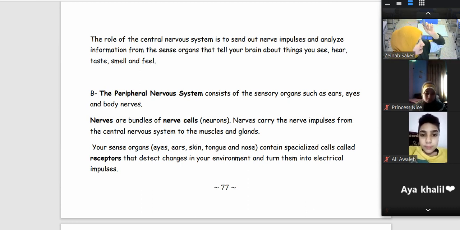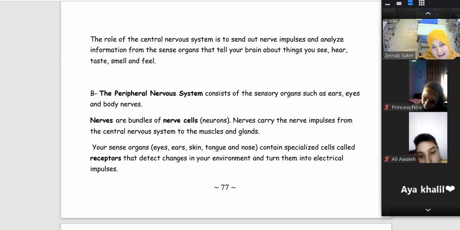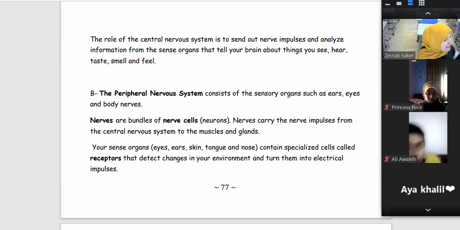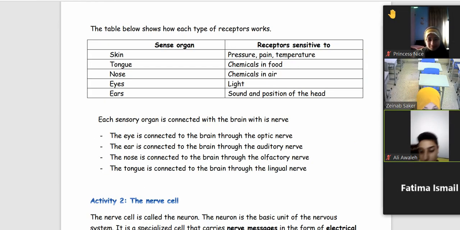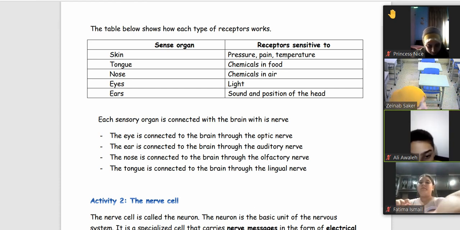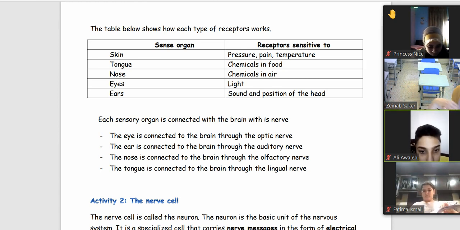So the brain analyzes and explains the whole message, and sends the order back to the sensory organ to tell it, do this, don't do that. So the brain sends messages or orders using the connectors, which are nerves, and each sensory organ